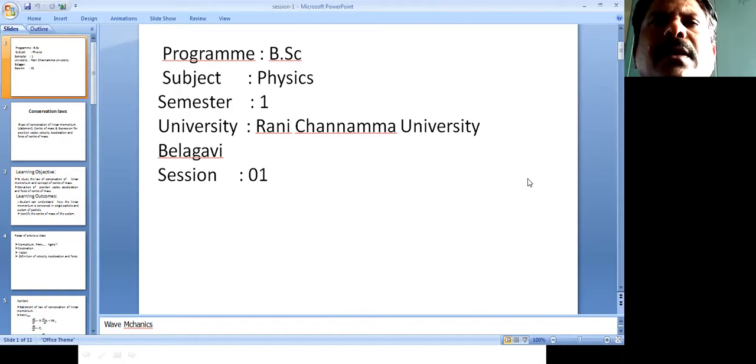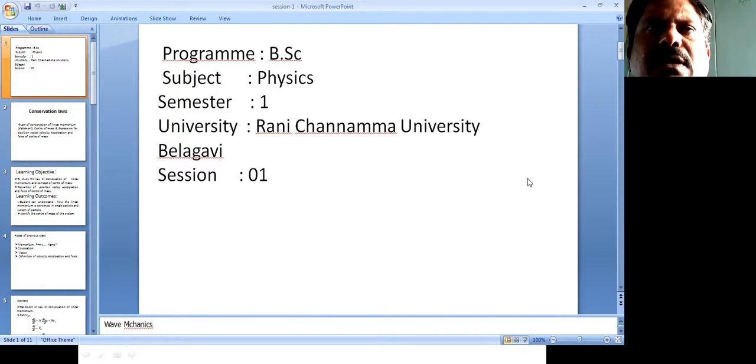Okay. So here, the allotted chapter to me is the first one, that is conservation laws. In the conservation laws chapter, it contains the law of conservation of linear momentum, what is center of mass, frames of references, collision processes.